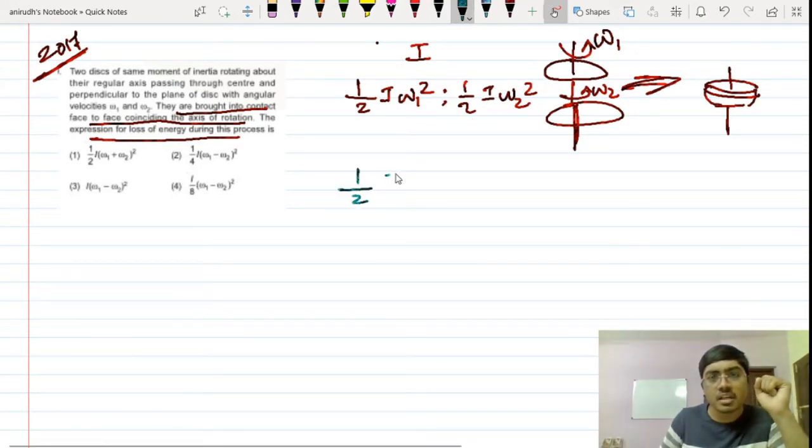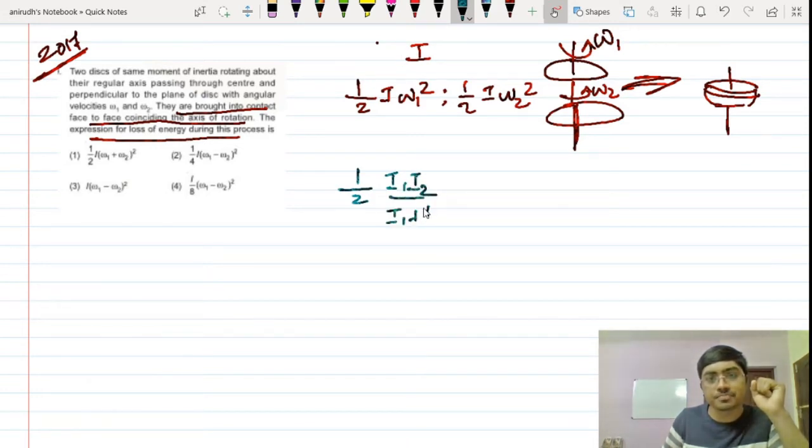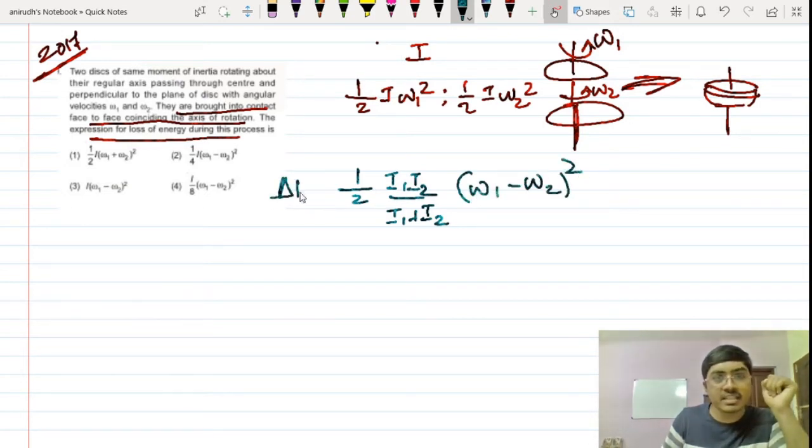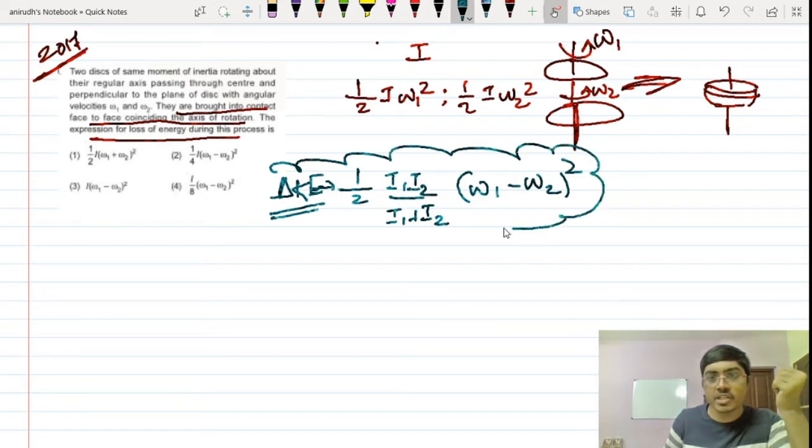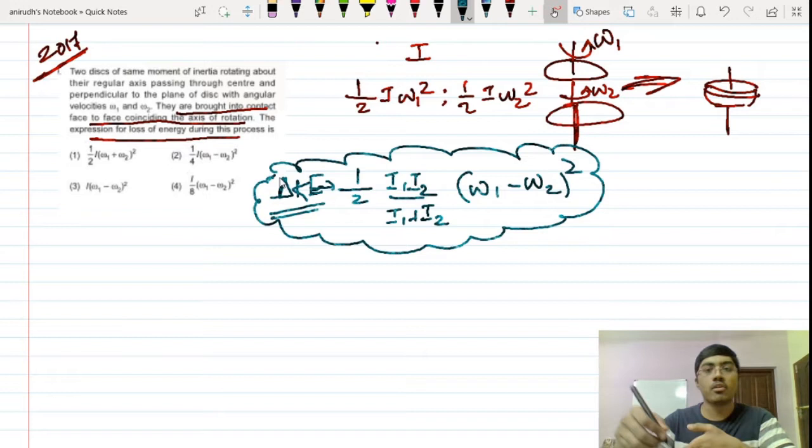Okay, half I1 I2 divided by I1 plus I2 times omega 1 minus omega 2 square. This is a standard equation for change in kinetic energy, while you have a question in which these things are combined. Okay, so this is a very standard equation. You can directly remember this. Standard in the sense it is a derived equation out of solving all these things.